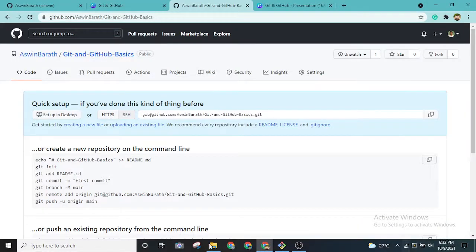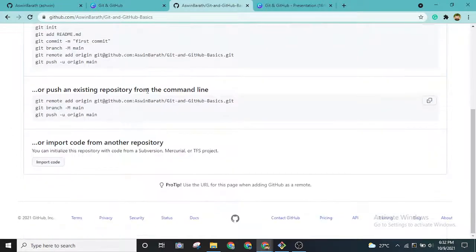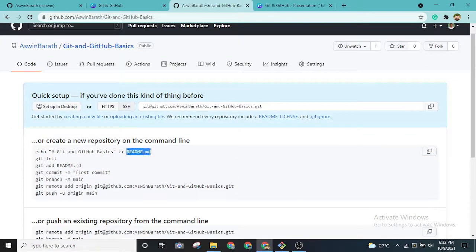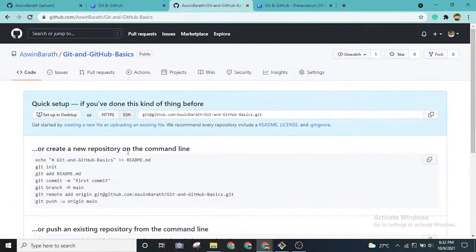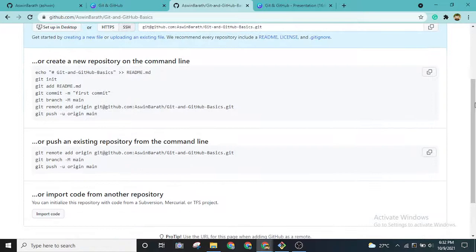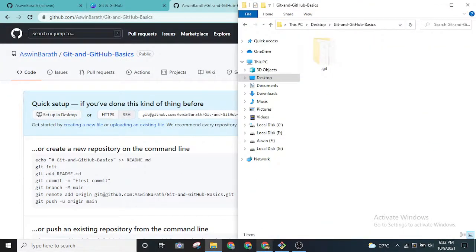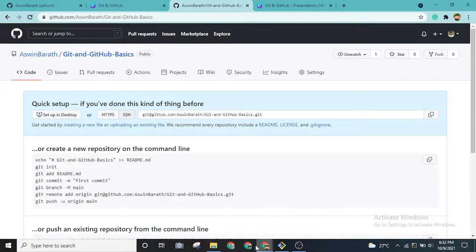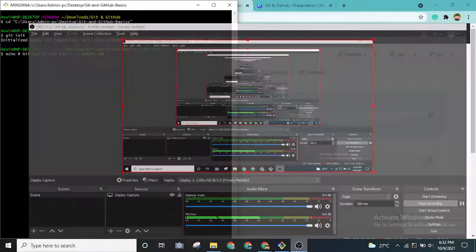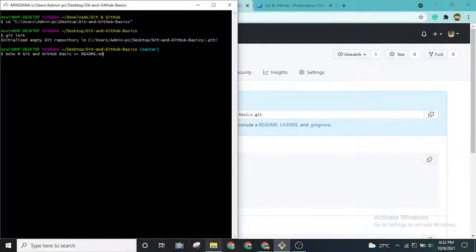Whenever we are creating a project, we need some documentation. The name README is in capital letters and is case sensitive. After pushing the code, it will be displayed in the GitHub repository in a neat way. Let me create that first and show it to you.